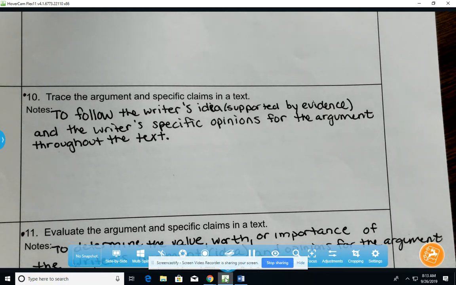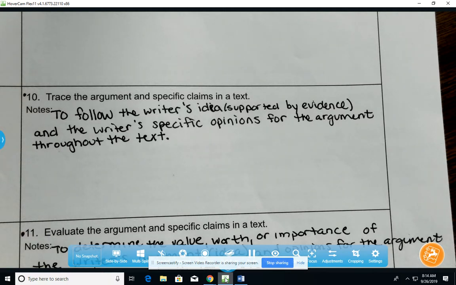So to trace the argument means to follow the writer's idea throughout the text, just to follow that big central idea throughout the text and how it forms and evolves and is explained by the writer. The central idea will be supported by evidence, and also it means to follow the writer's specific opinions, so the claims for their argument throughout the text. So you're going to take some time to look at different paragraphs in an essay today.